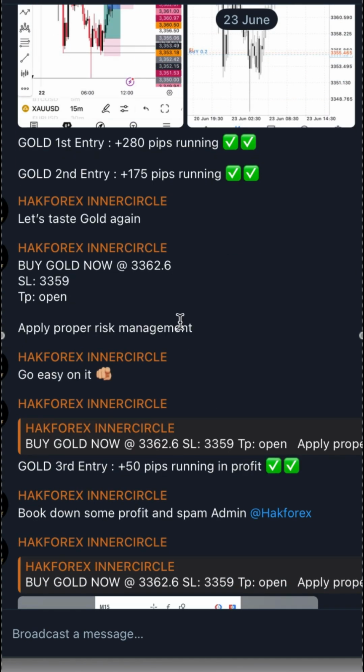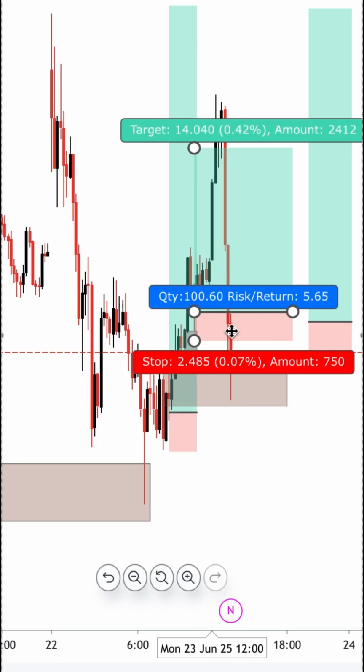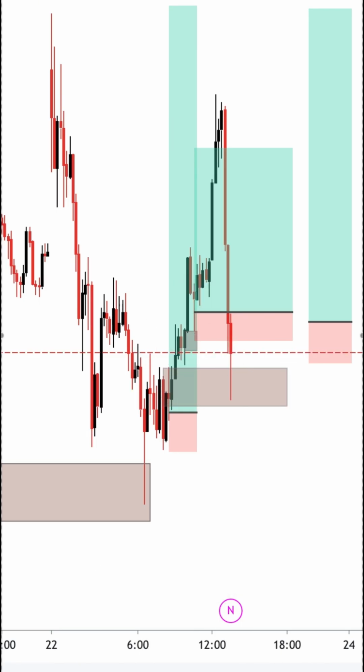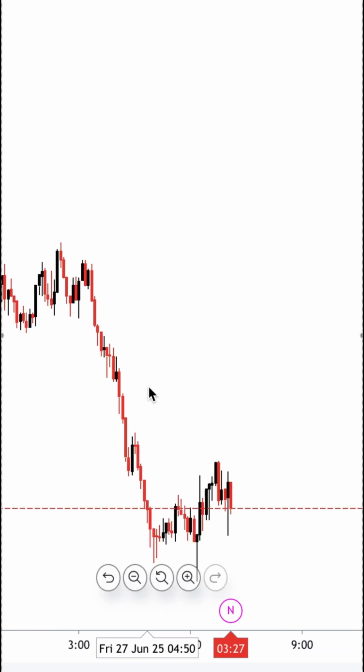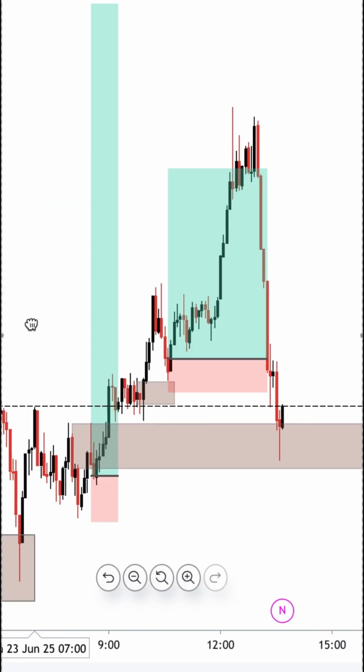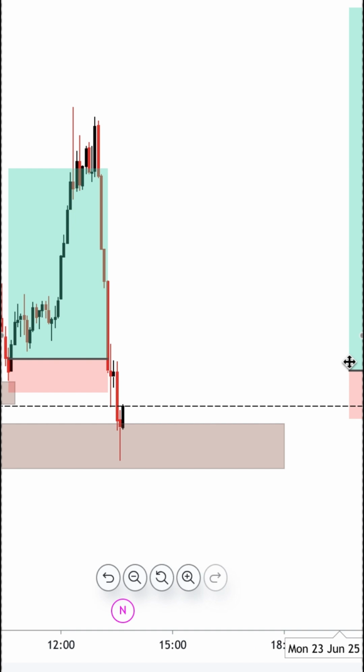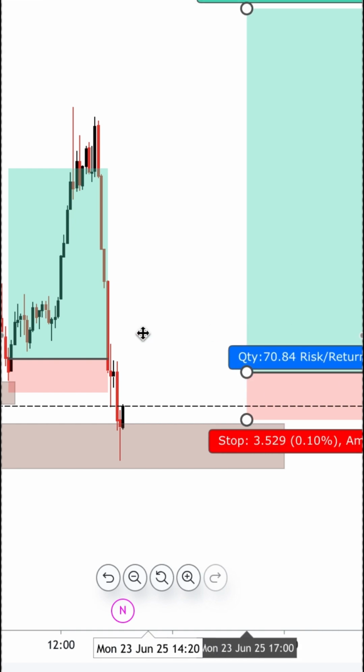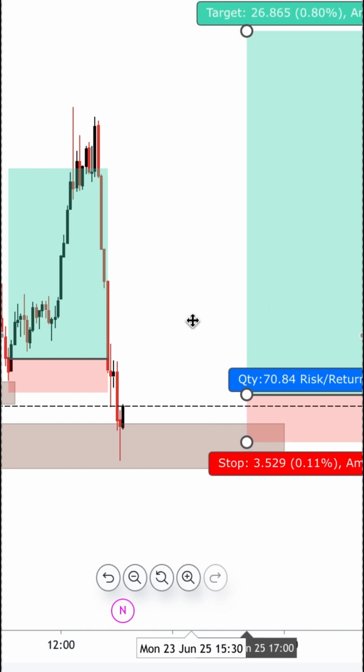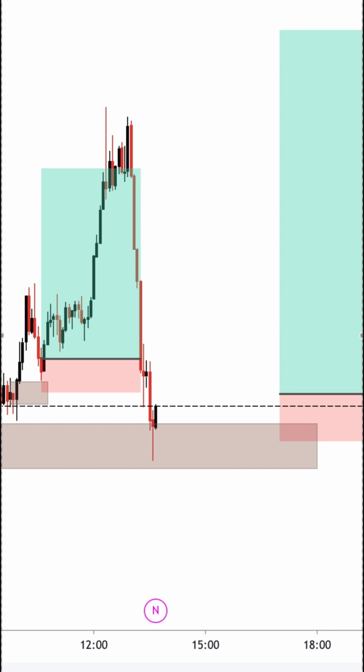So this was the third trade that we took. It was around 2:07 during the New York session, right? So I asked them to buy gold now again. Let's test gold again, buy gold now around 3362.6, SL at 3359. So very beautiful trade, a very good textbook setup. Then as gold approached that area, we scaled down to the same entry time frame again, the 5-minute time frame entry. Then boom, as I saw this level from there, that was where I called the trade out for them again. So I actually made use of a candlestick confirmation to take that trade from there.